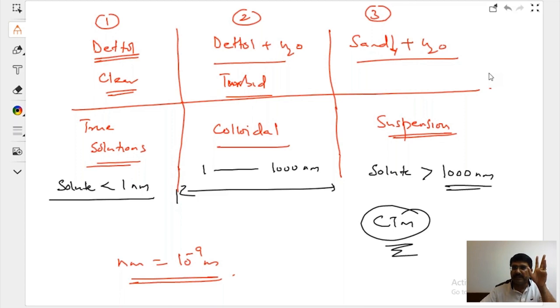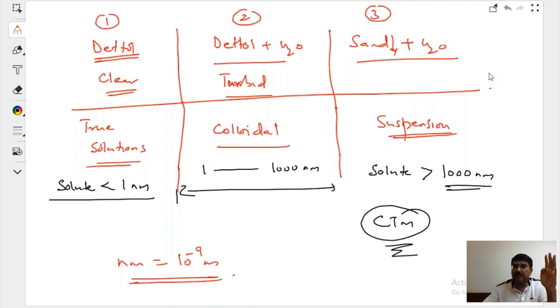Correct? There are 3 types of solution. What is a particle size? Remember this, this is important from your competitive point of view. It is less than 1 nanometer, 1 to 1000 nanometer, and greater than 1000 nanometer is going to make the solution known as suspension. They do not mix.